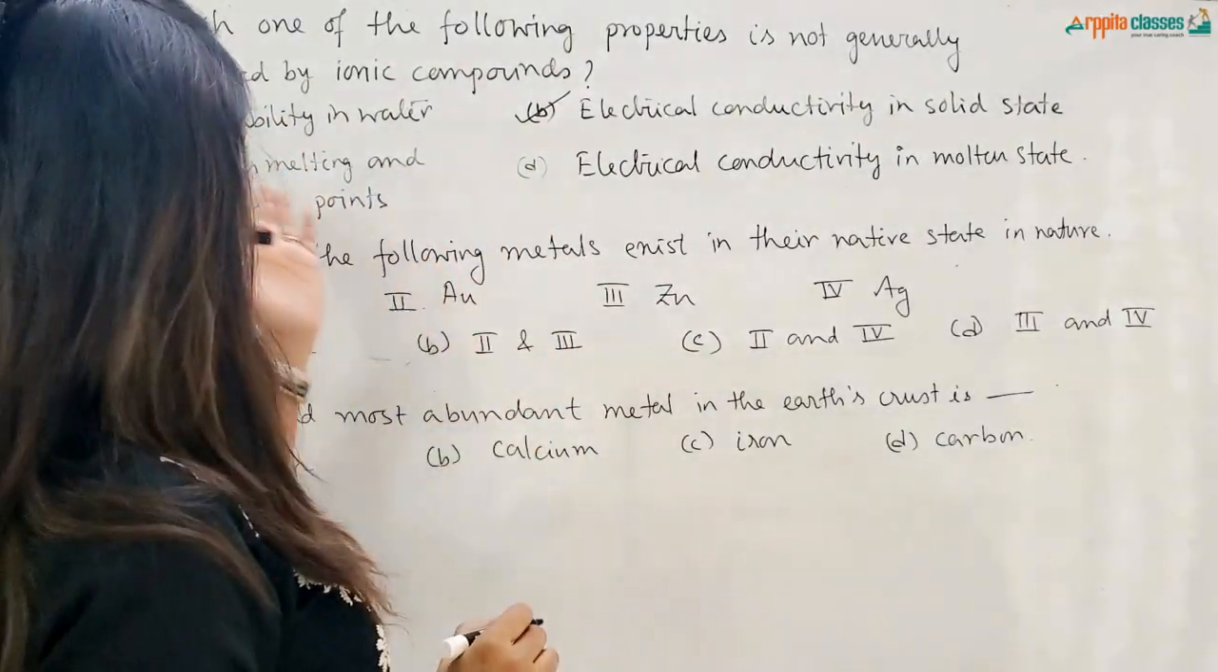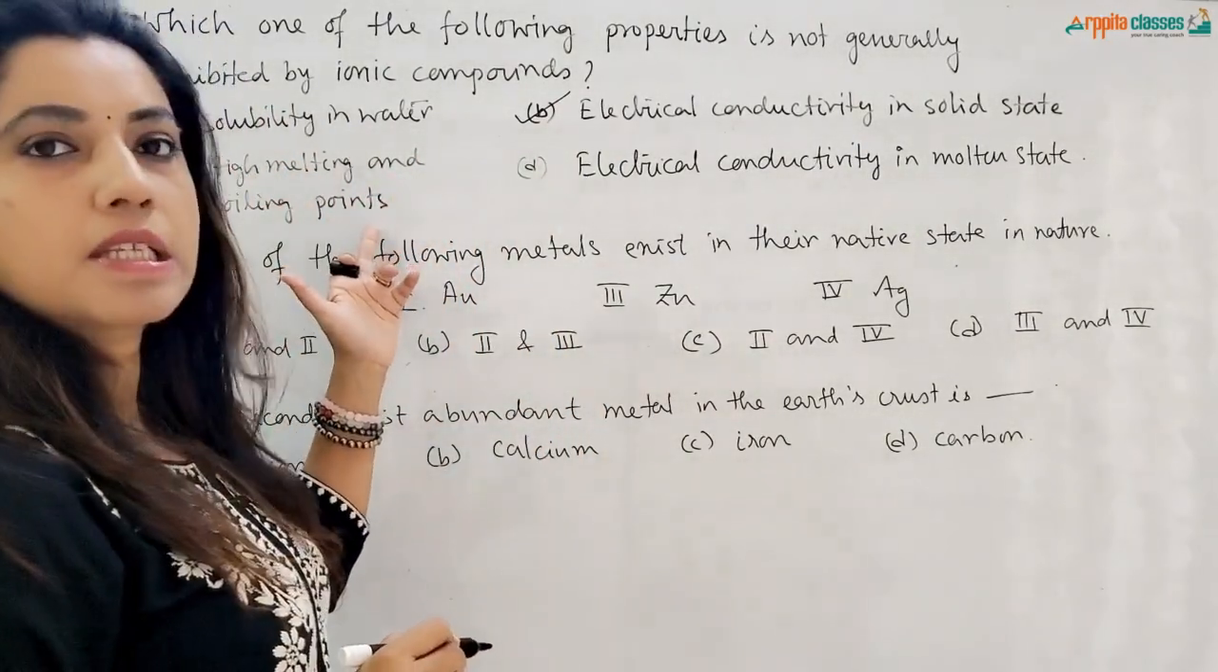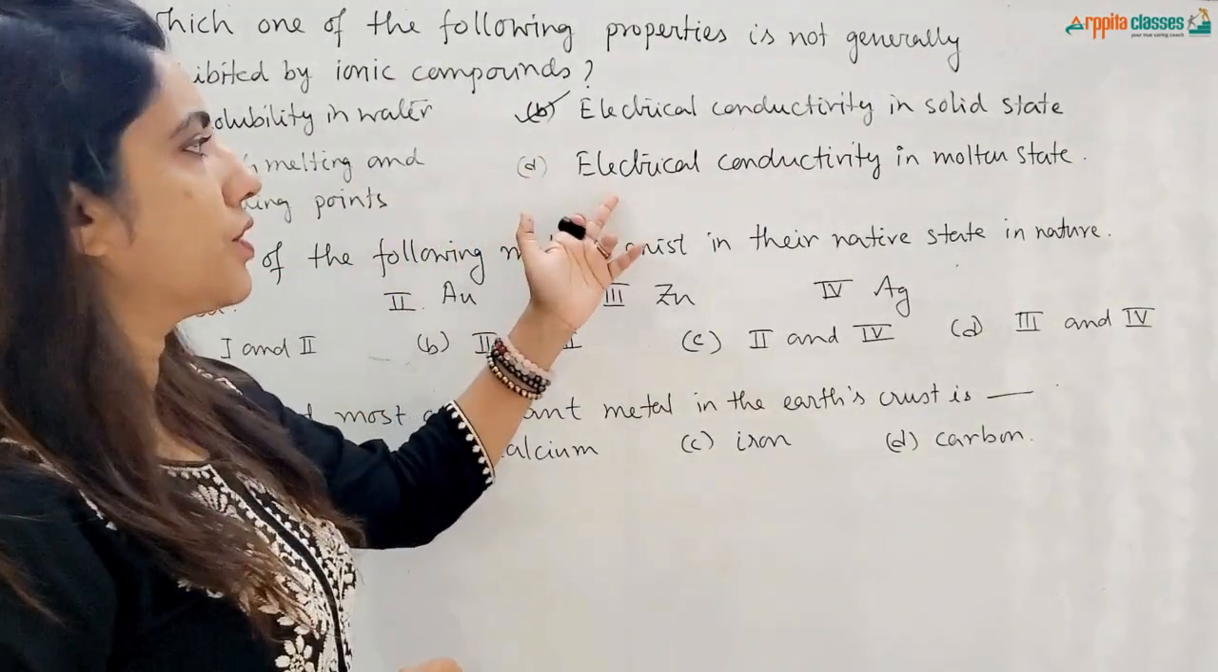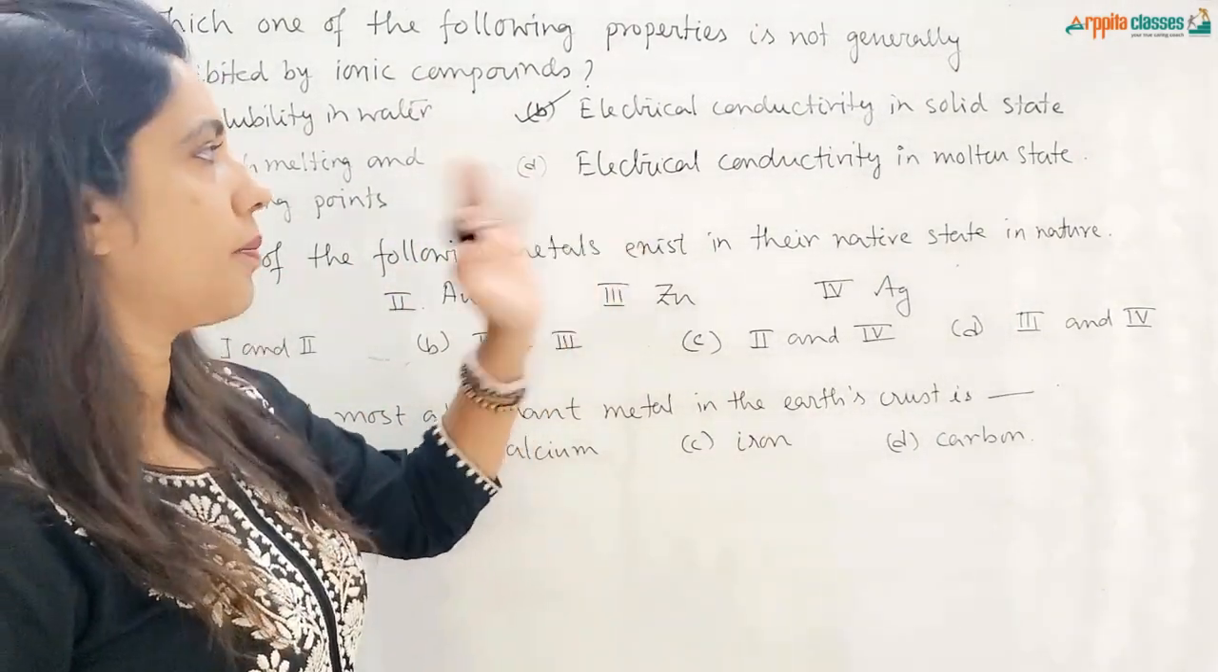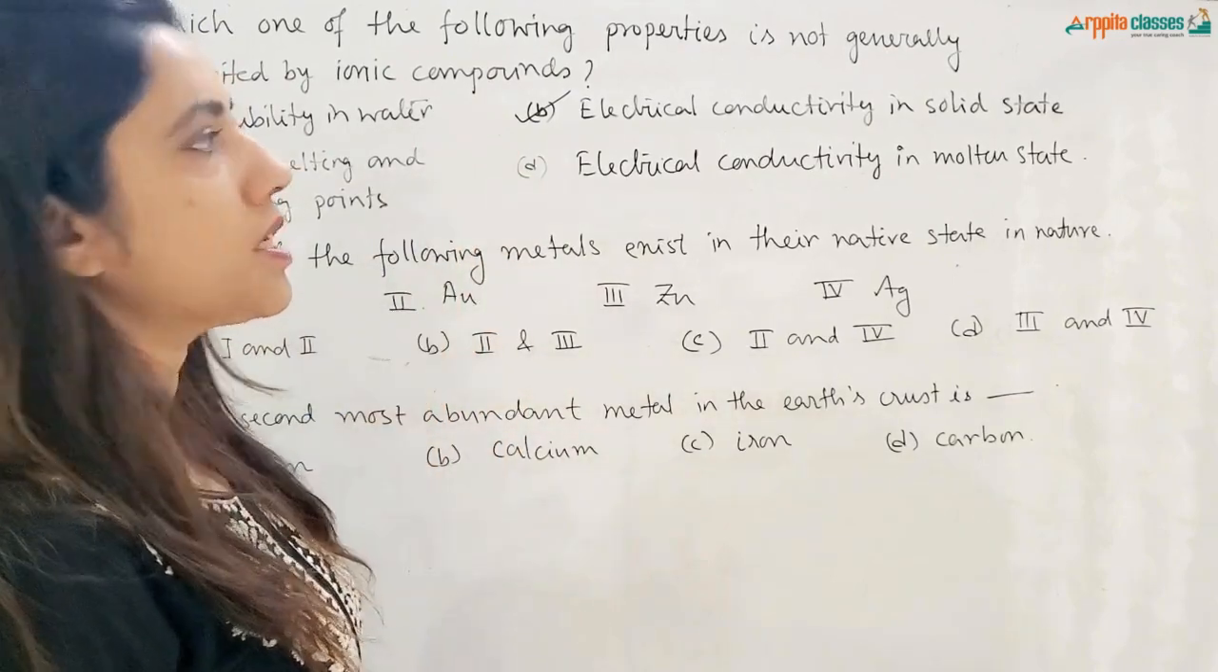Let us take the other two options. High melting and boiling points. This is a property of ionic compounds. Electrical conductivity in molten state. Even this is a property of ionic compounds. So the option is B.